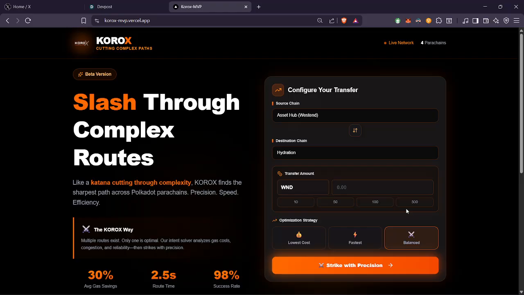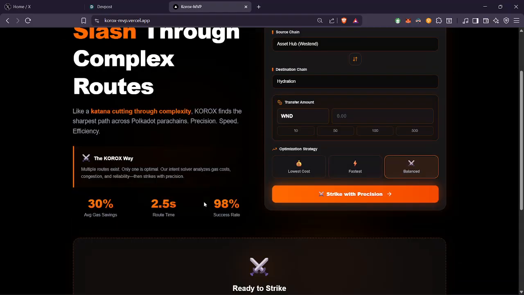Korox is a cross-chain intent routing platform that finds the best optimized path for the transfer of assets across two parachains. Korox uses direct RPC URL calls to find the best path, including the congestion, gas fees, and traffic in the chain. So I am going to give you a quick demo of this project.